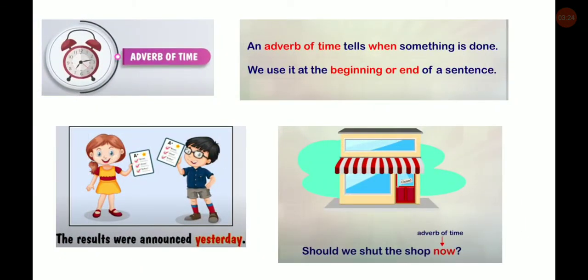The third is the adverb of time. An adverb of time tells when something is done. We use it at the beginning or end of the sentence. For example, the results were announced yesterday. When was the result announced? Yesterday. So yesterday is an adverb of time.